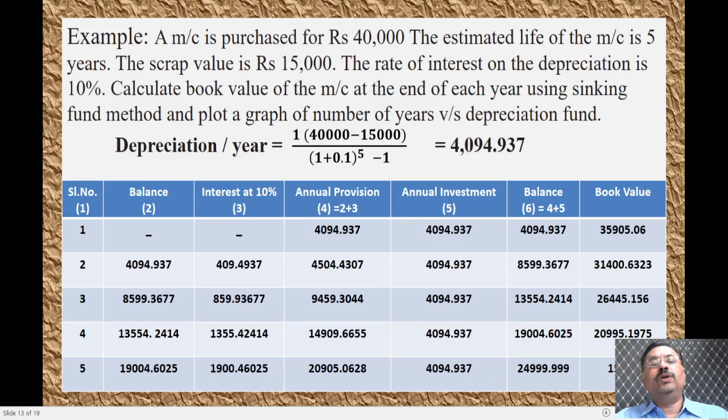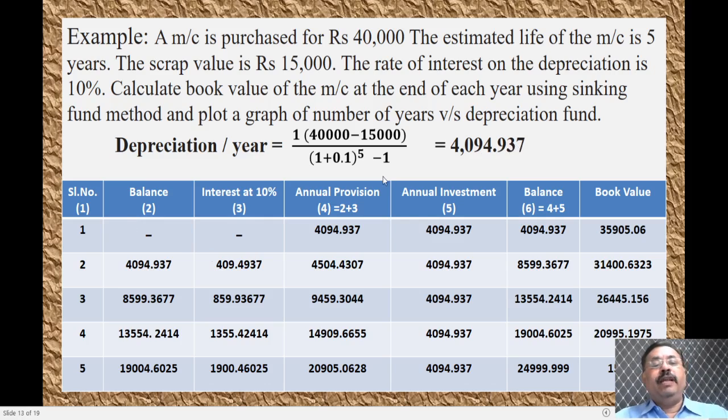Depreciation per year is equal to I into (C minus R), that is, 0.1 into the initial investment of 40,000 minus the scrap value of 15,000, divided by 1 plus the rate of interest 0.1 to the power of 5, that is the estimated life period of 5 years, minus 1. By calculating this, you will get a value of 4,094 rupees 93 paisa. You can round it off to 2 digits here.